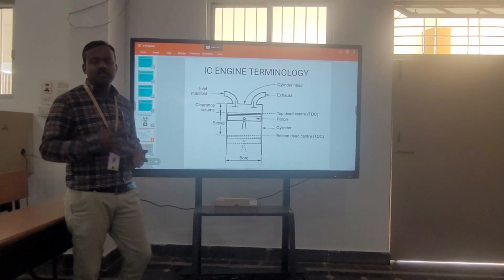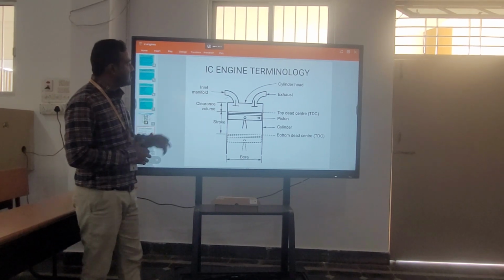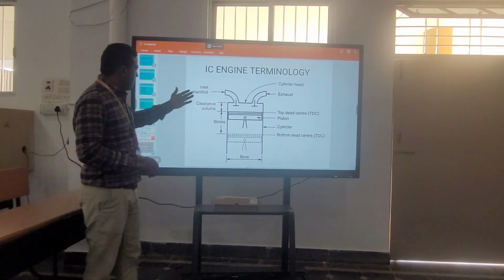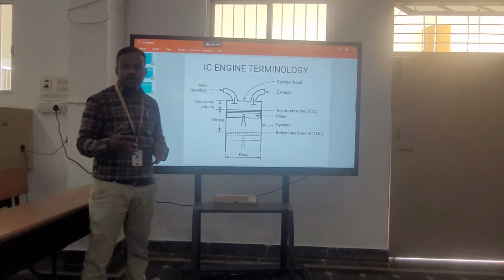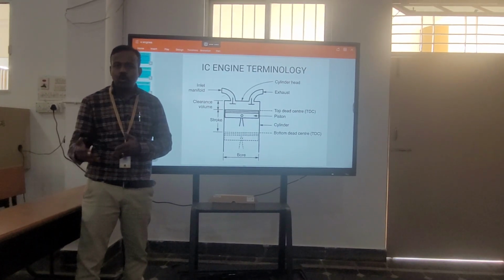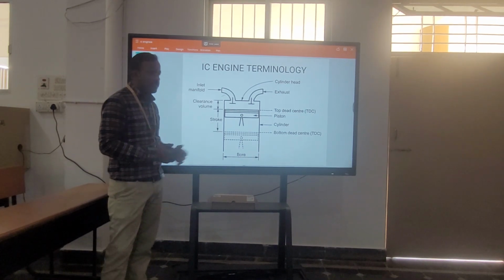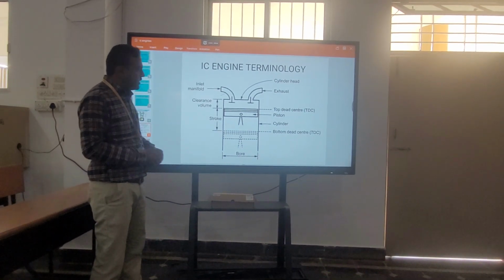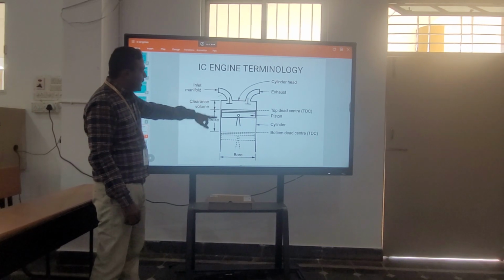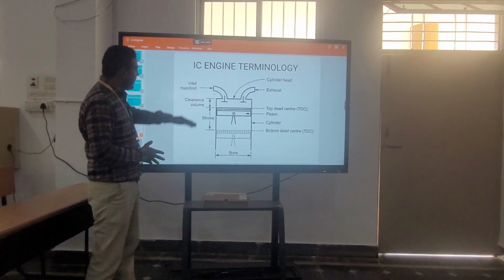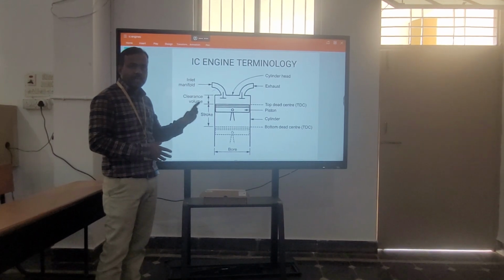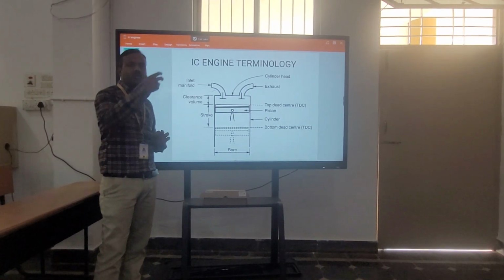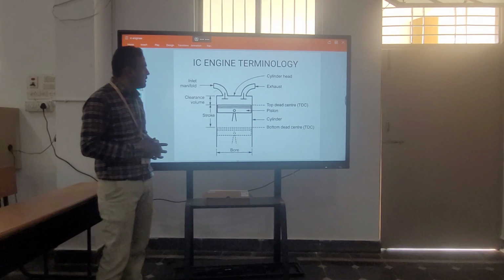Different terminologies are used in the case of the IC engine. Mainly there are strokes; as I mentioned, there may be 2-stroke or 4-stroke. What do we mean by stroke? A stroke is the linear or vertical distance between top dead center and bottom dead center. When the piston moves from TDC to BDC, one stroke happens.